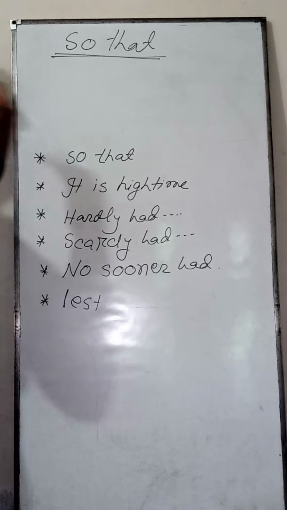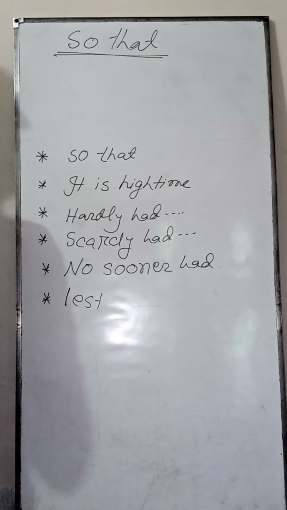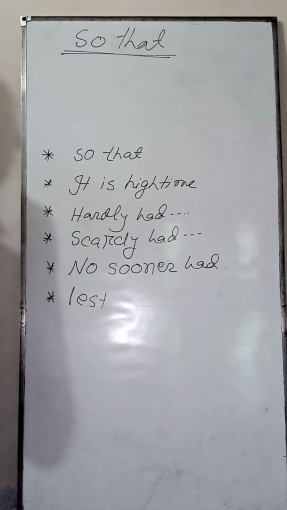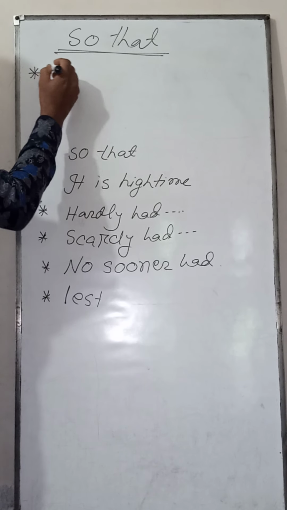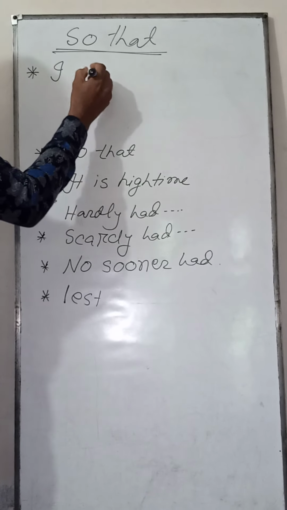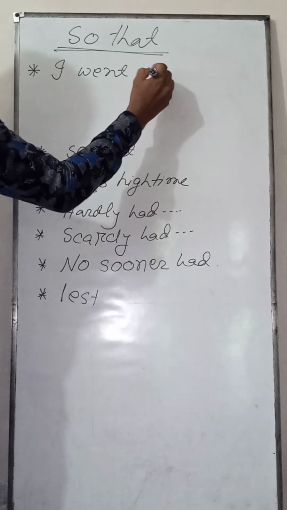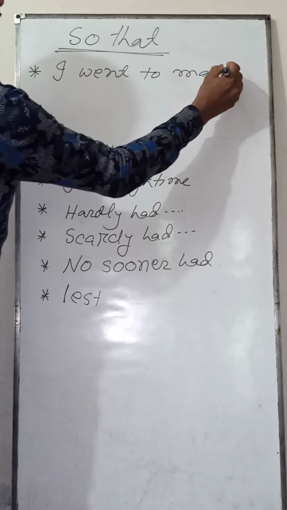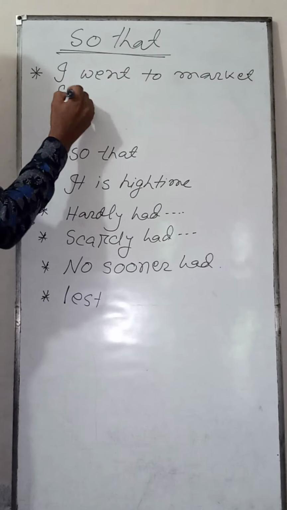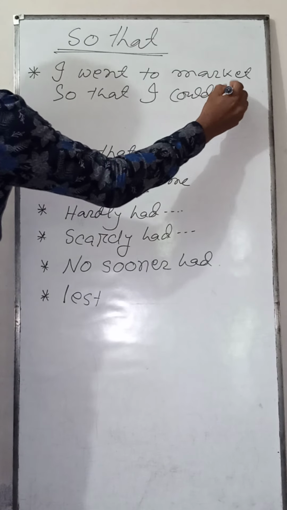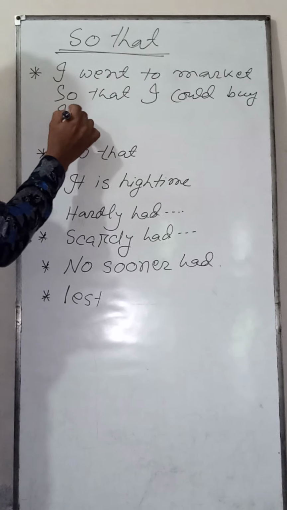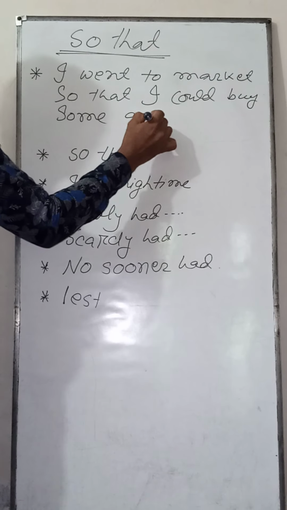And how will a student complete this structure? For an example: I went to market so that I could buy some goods.